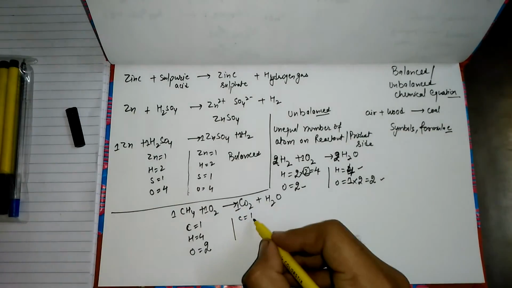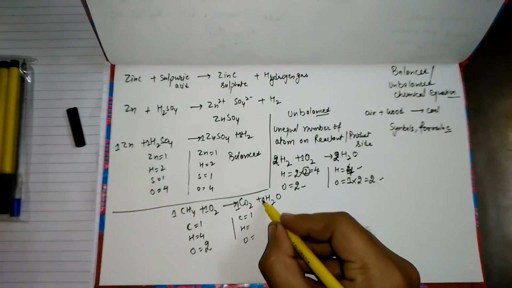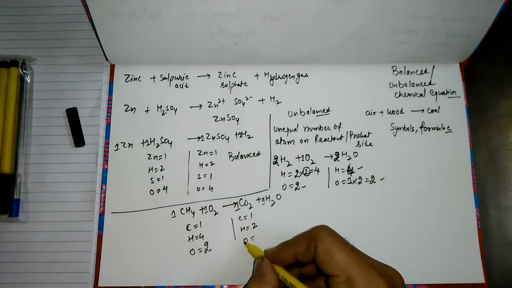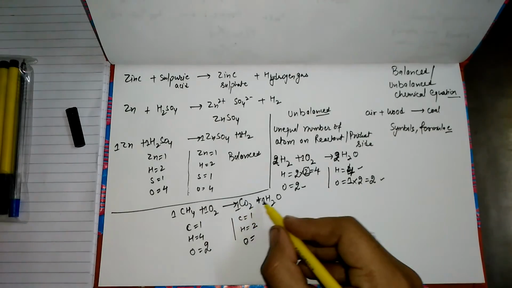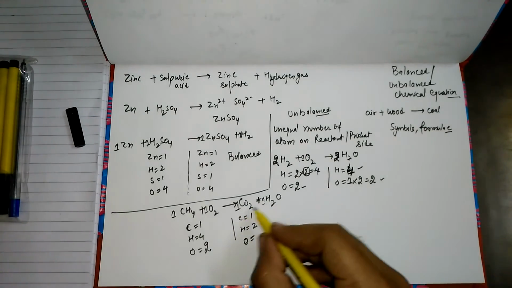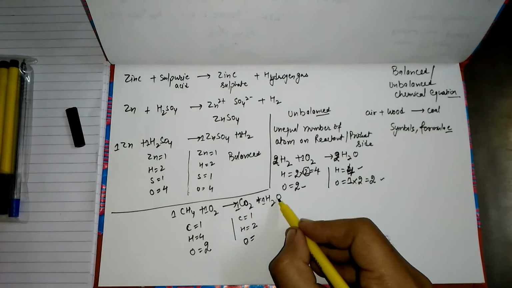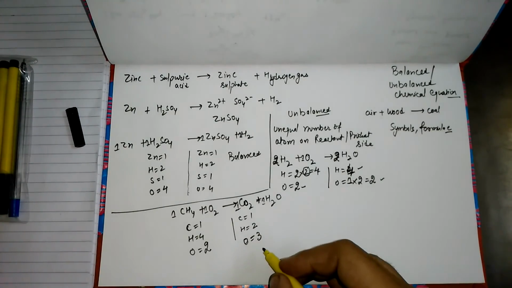So what about the oxygen? Remember one thing, whenever there is a plus sign, we need to add the number of oxygen atoms. We have 1 multiplied by 2, 2 oxygen atoms over here and 1 atom over here. So overall it becomes 3 oxygen atoms. Remember this thing.